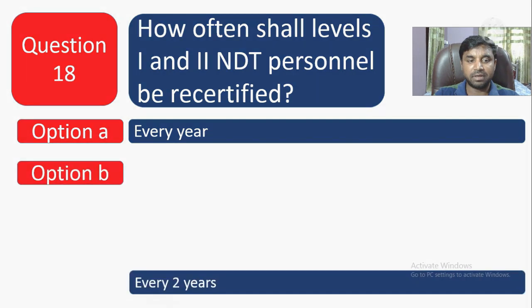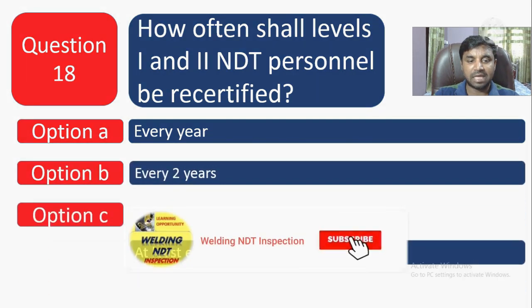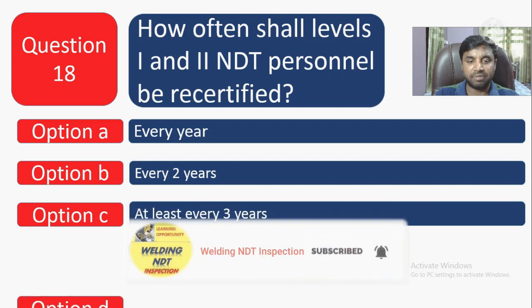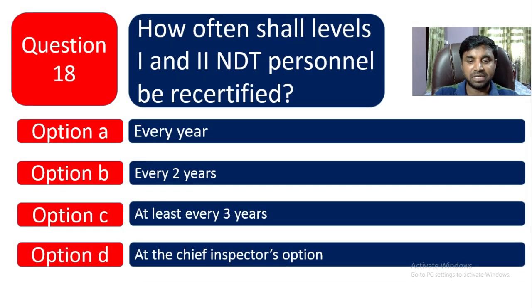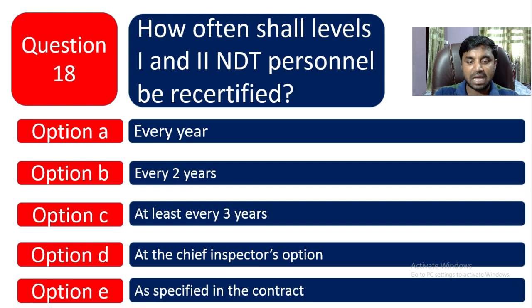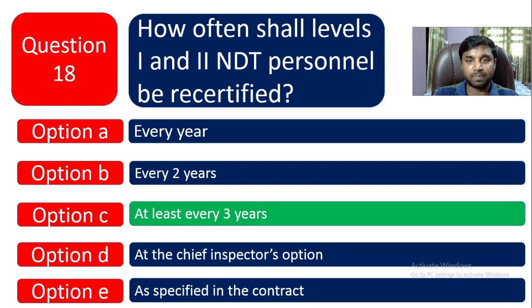Option A, every year, every 2 years, at least every 3 years. Option D, at the chief inspector inspection. Option D, as specified in the contract. So definitely at least every 3 years, level 1 and level 2 recertification.